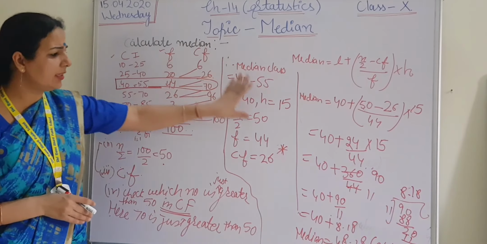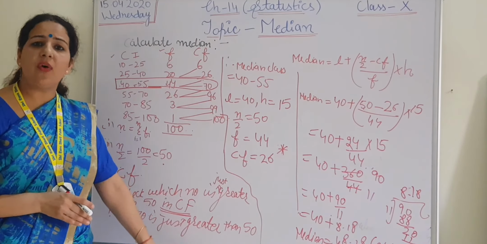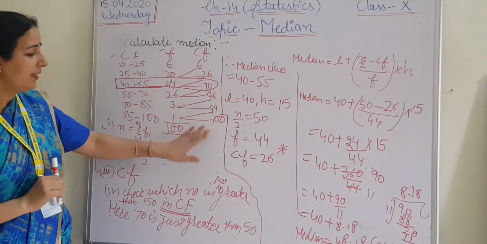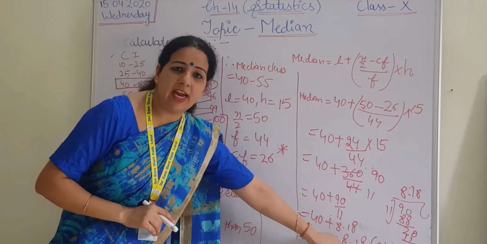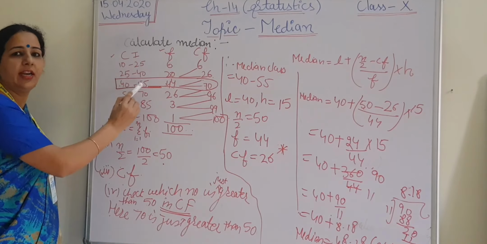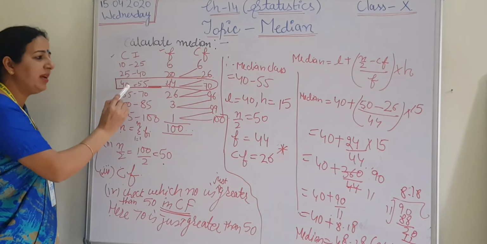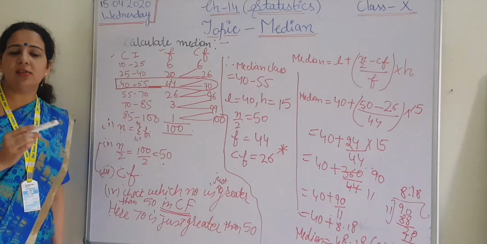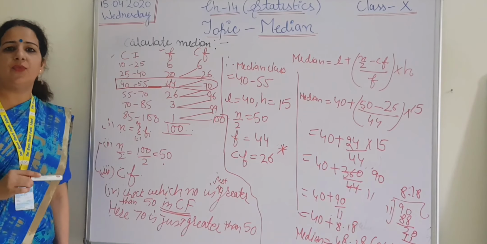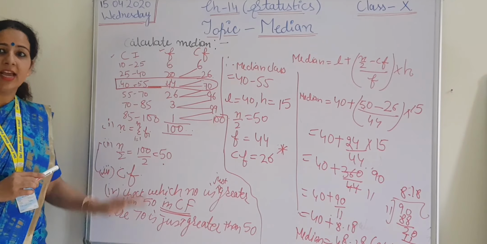Fine, students. And one more thing I want to tell you: the answer is 48.18 and our median class was 40 to 55. This median class also tells us that your answer will be from 40 to 55 only. If the answer is less than 40, it is incorrect.